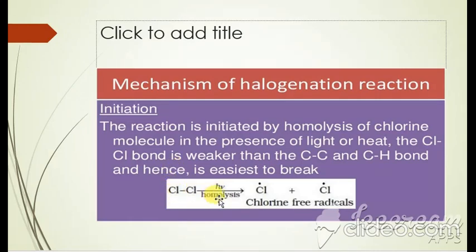Here the fission forms chlorine and chlorine, each of which carries one electron, and that is very reactive. That is called a chlorine free radical. This is the first step, the initiation step, which forms two free radicals.